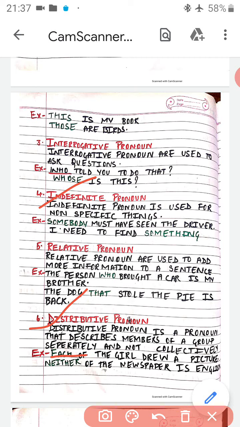Neither of the newspapers is English. Suppose there are 10 newspapers and none of those newspapers are English. So when I say neither, amongst the 10 newspapers, none of those are English. So neither will be our distributive pronoun. A distributive pronoun refers to the entire group separately.